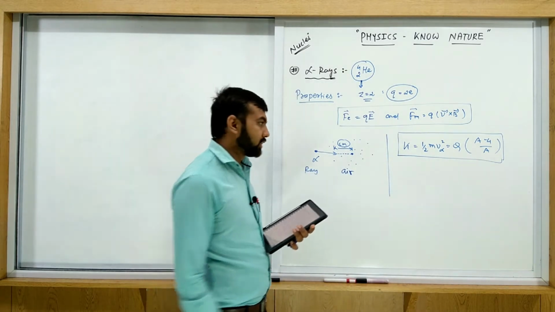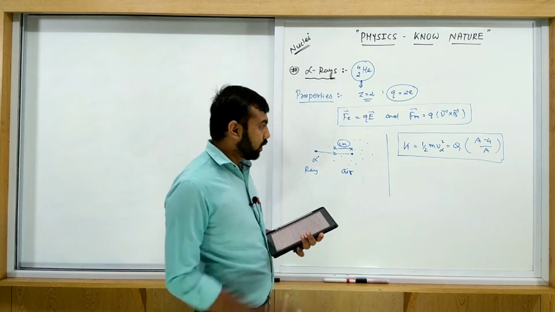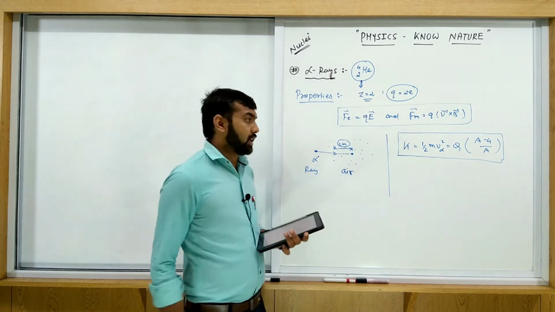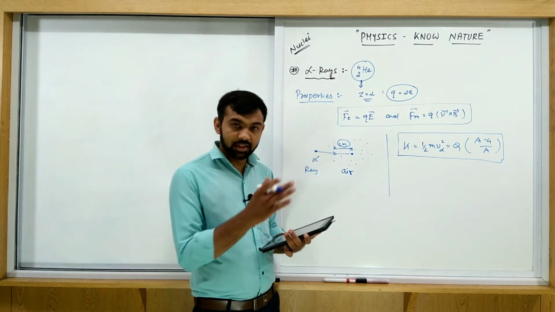You just calculate V alpha from this equation, and when you put in all the values, you get the answer approximately 10⁶ meter per second. So these are the equations we discussed in the theory session.